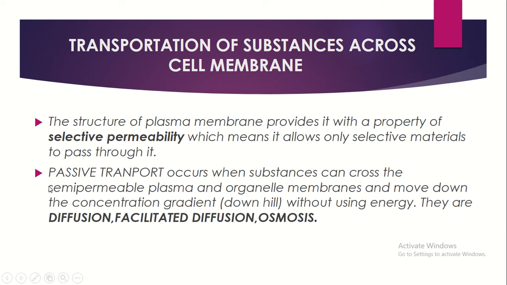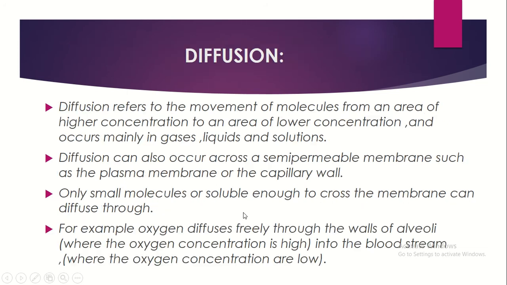So downhill. By that process, this semi-permeable membrane also transfers substances from where the concentration is high to where the concentration is very low. Not only oxygen, any substance is transferred this way. It occurs mainly by diffusion, facilitated diffusion, and osmosis. So these are the three ways by which passive transportation occurs.